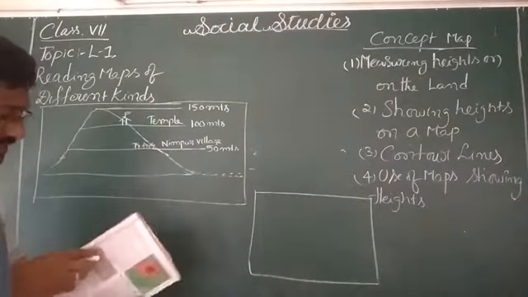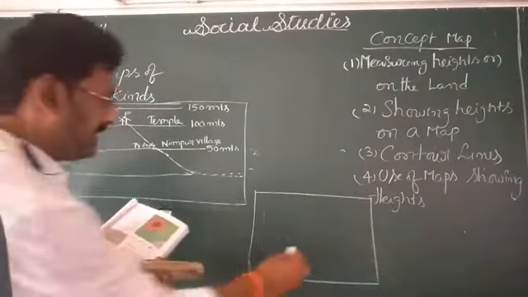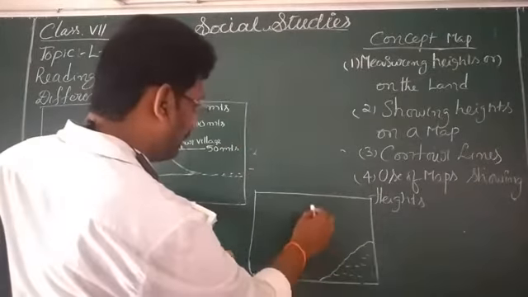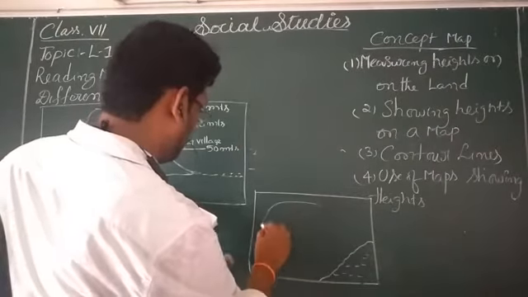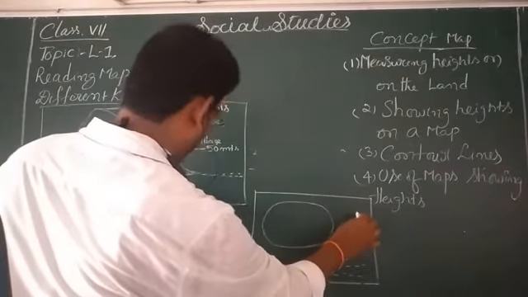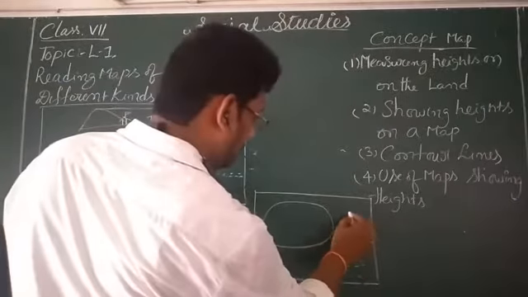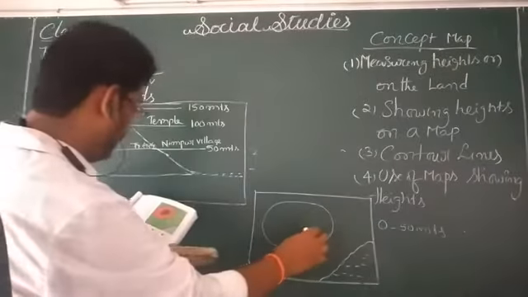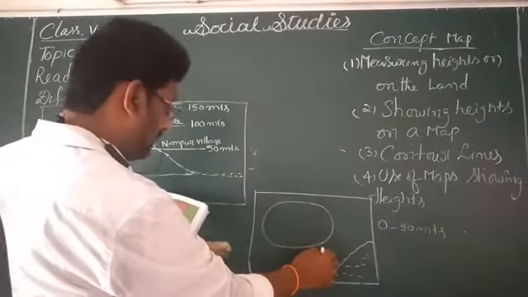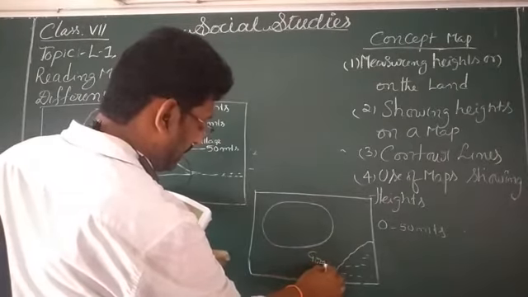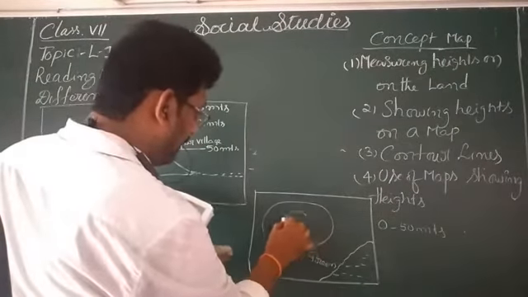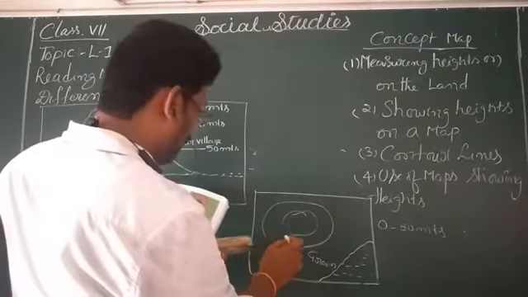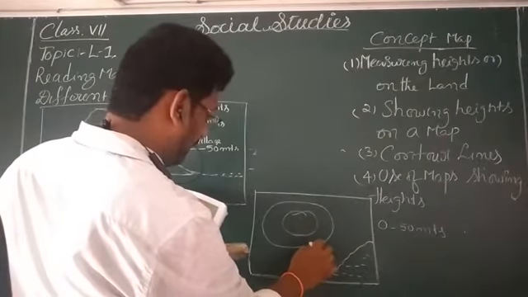Now, in your textbook page number 5 they have given that picture, and I am going to draw it here. This is the water body. Now see once here, this part was shaded with a different color. This is 0 to 50 meters height, shaded with green color. And this part, for example, I am telling, orange.